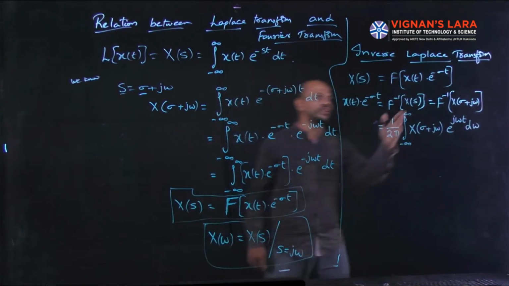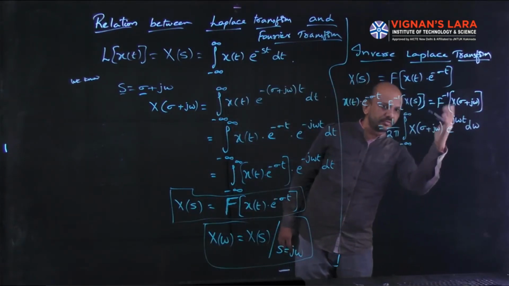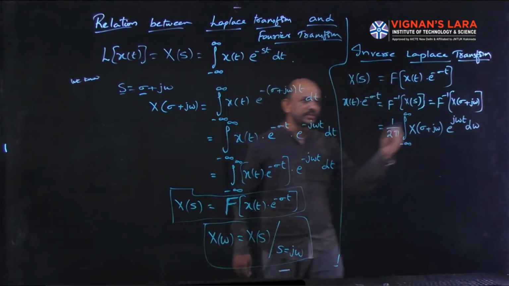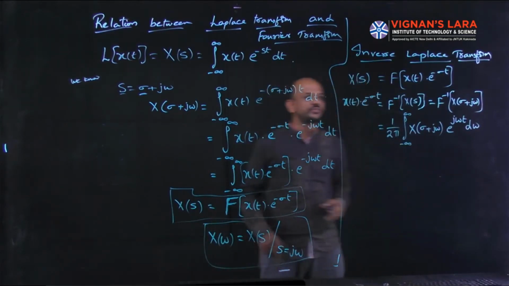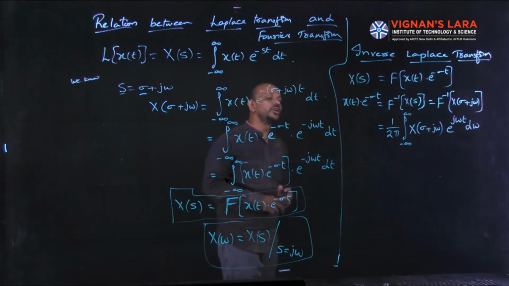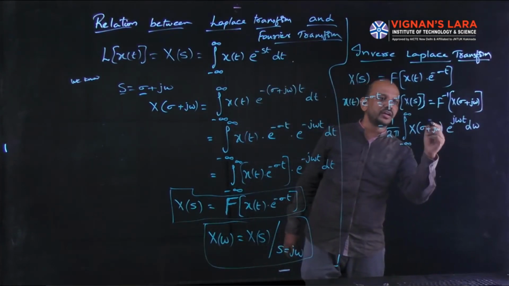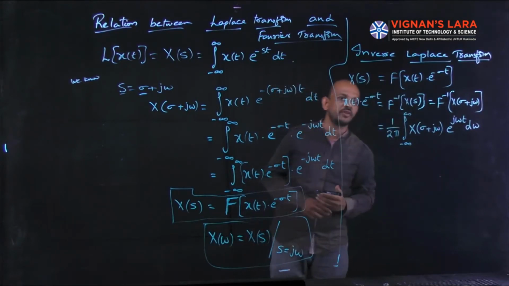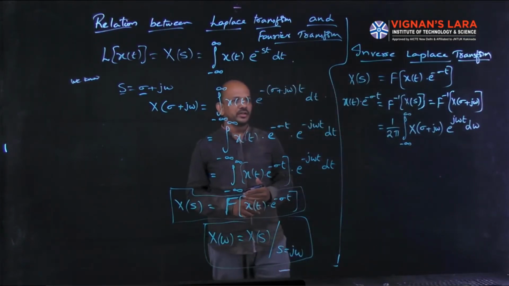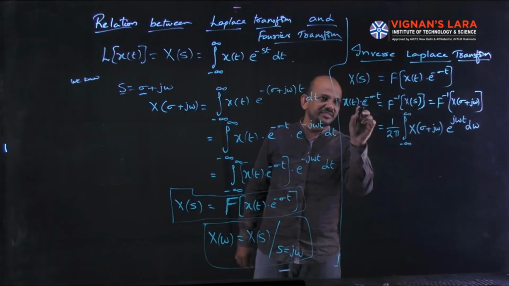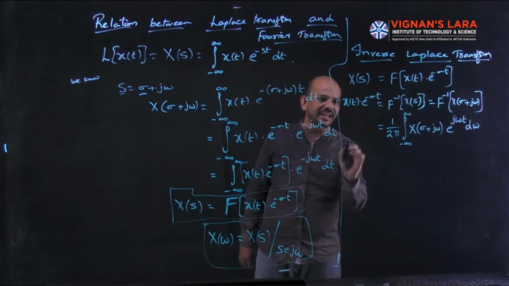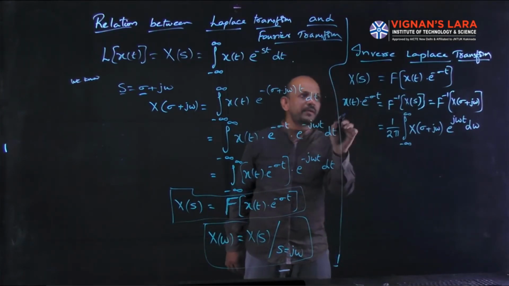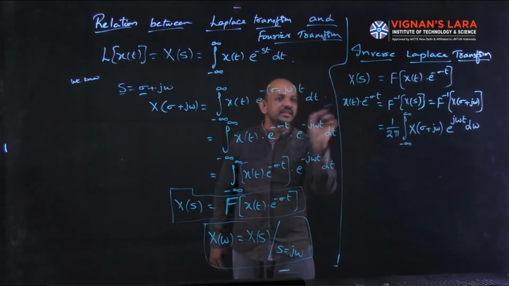We all know the inverse Fourier transform of X of omega is nothing but 1 by 2 pi integral minus infinity to infinity X of omega into e power j omega t d omega. So in place of X of omega, I have X of sigma plus j omega, so I substituted X of sigma plus j omega. Now this is e power minus sigma t, so I can write it as x of t by e power sigma t.